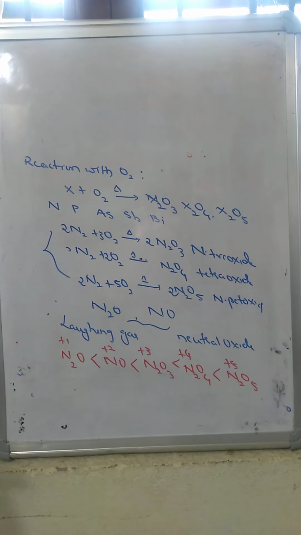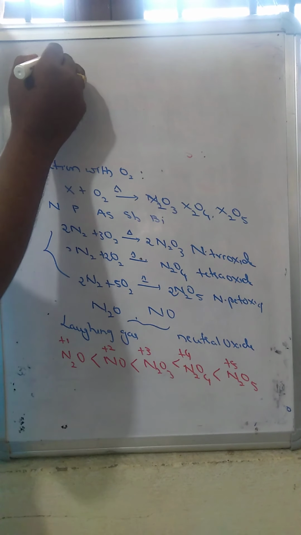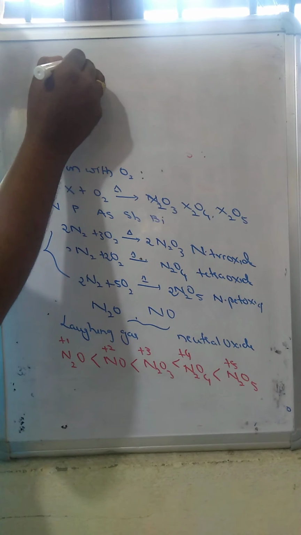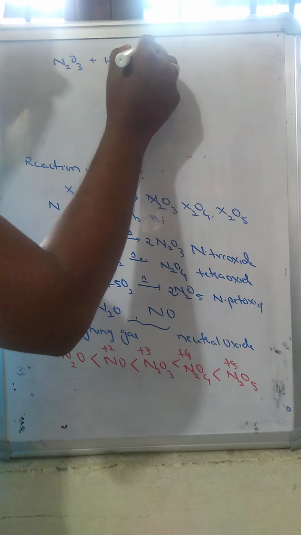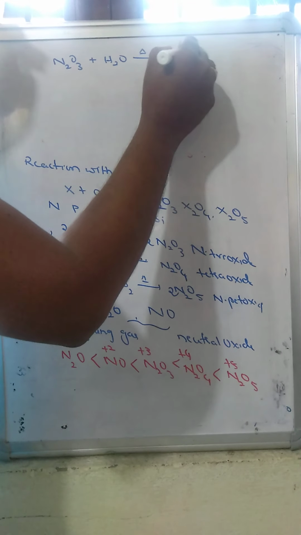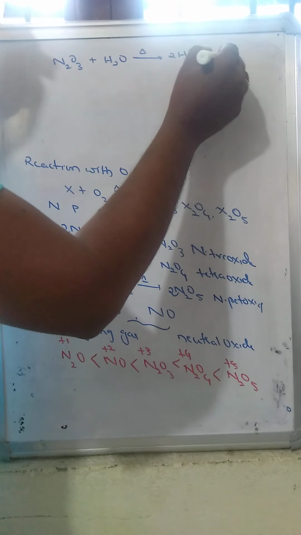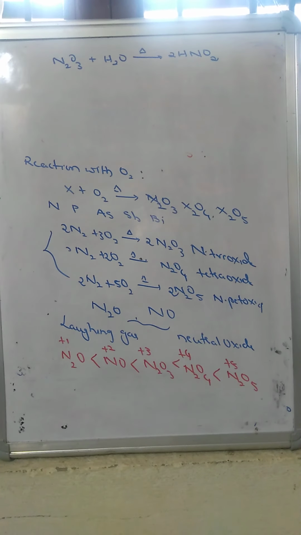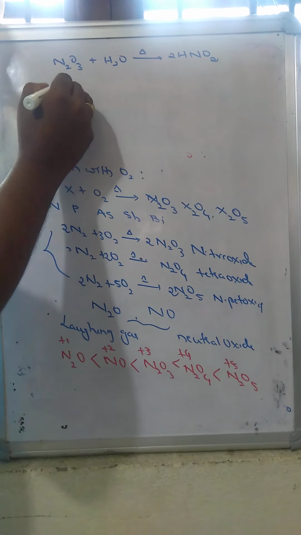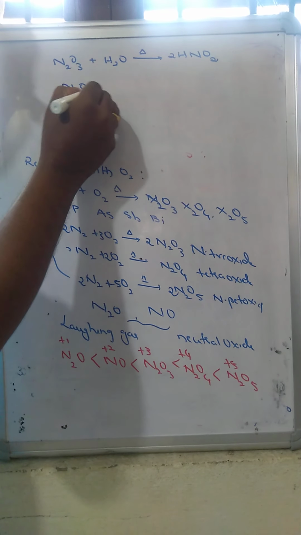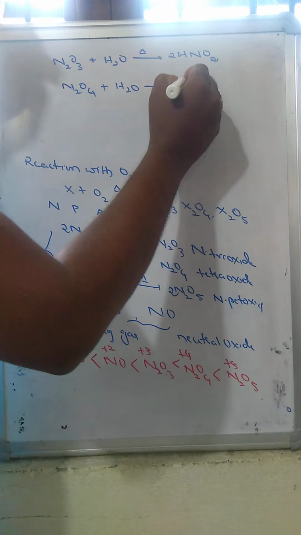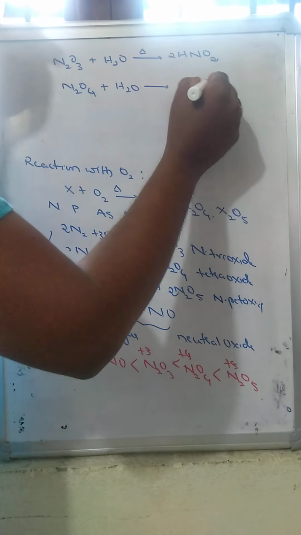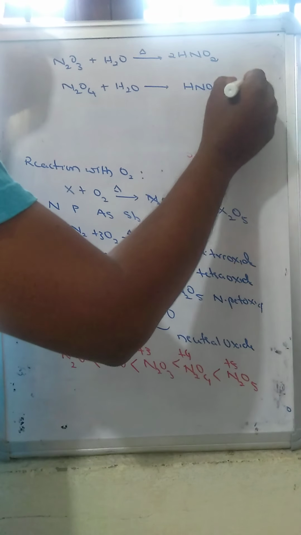Why do we call them acidic oxides? N2O3, when dissolved in water, leads to formation of 2 moles of nitrous acid. When nitrogen tetroxide dissolves in water, it leads to formation of nitric acid plus nitrous acid.